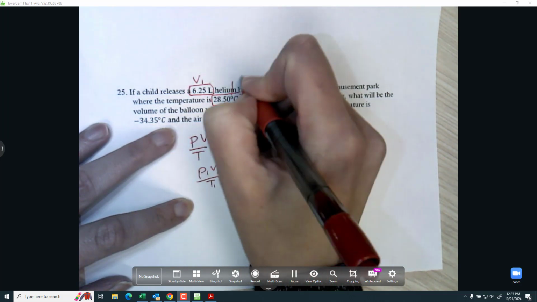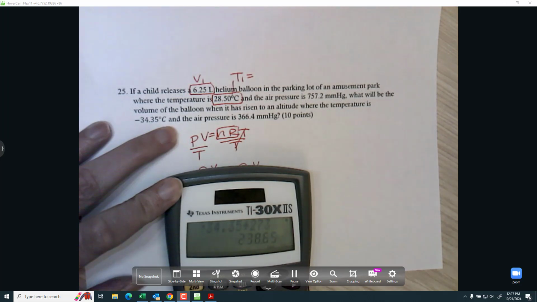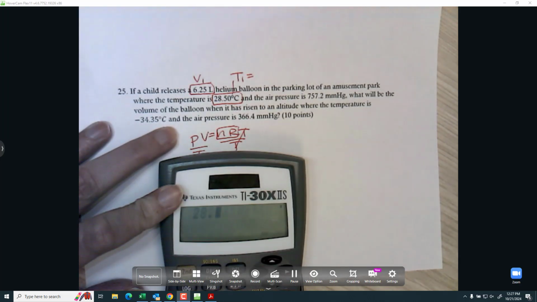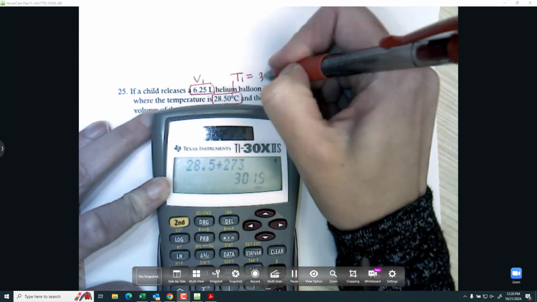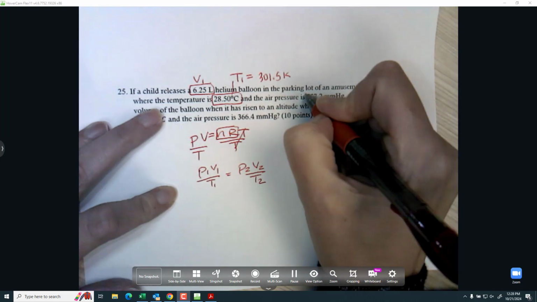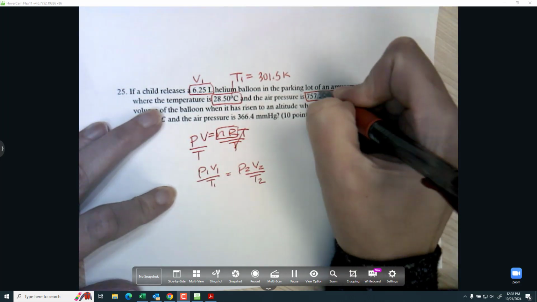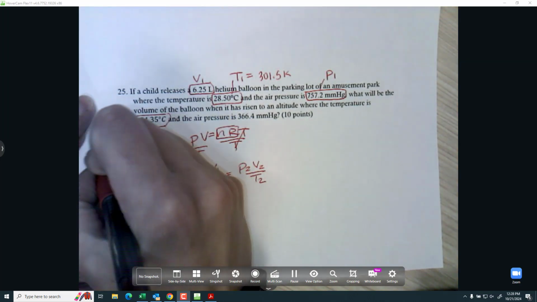Now I'm labeling everything. So the stuff at the beginning, volume, pressure, and temperature, I'll label all with ones. I do want to convert that temperature to Kelvin. So I'll do that now. And then the other stuff, the second half after it's risen to a new altitude, that's all the twos.